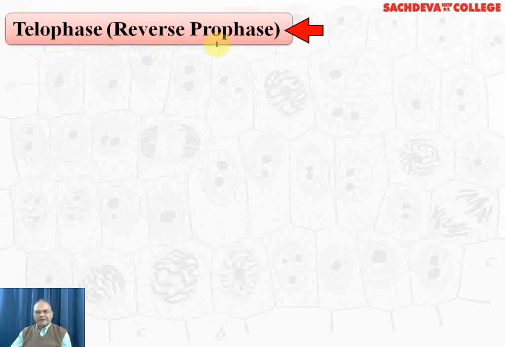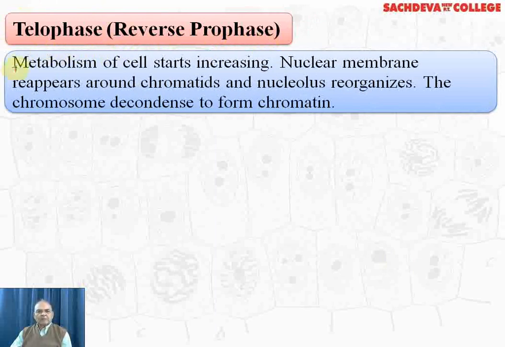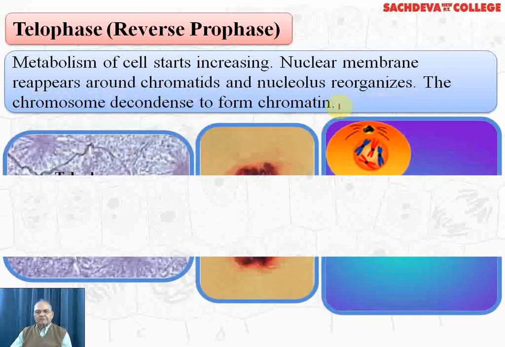Telophase or reverse prophase. Metabolism of the cell starts increasing. Nuclear membrane reappears around the chromatids and the nucleolus reorganizes. The chromosomes decondense and they form the chromatin. You have seen in prophase condensation has taken place and now they decondense to form the chromatin.